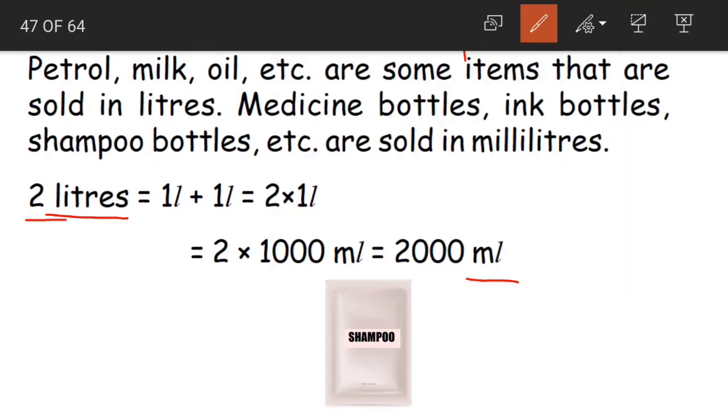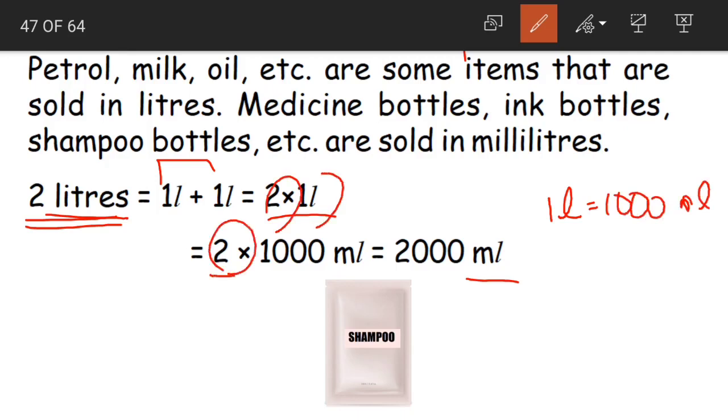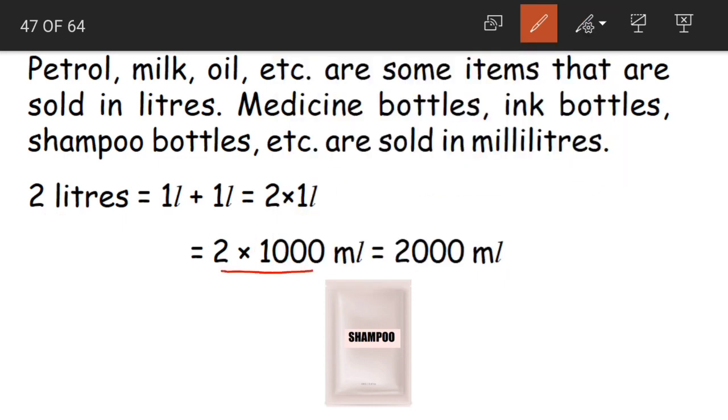Now here we have 2 liters. 2 liters is nothing but 1 liter plus 1 liter, that is equal to 2 into 1 liter. And just now as we have studied, 1 liter is equal to 1000 milliliters. So 2 into, instead of 1 liter, we are going to write 1000 milliliters. So 2 into 1000 milliliters is equal to 2000 milliliters.